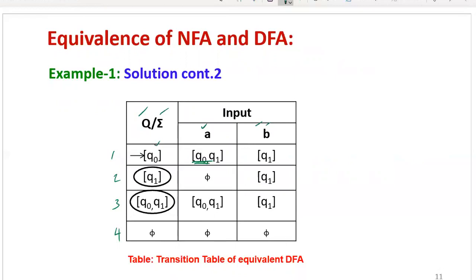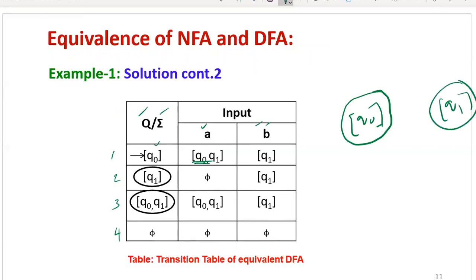Now let us see the transition diagram. Once you know the table, then you can draw its transition diagram easily. So now here itself we can draw. Then on the next page that complete diagram is also given here. Here we have Q0, Q1, Q0 Q1, phi. Total we have 4 states. So let us take the first state. Each state you can represent within a circle. So this is Q0. Then second state is Q1. Then the third state is Q0 Q1.